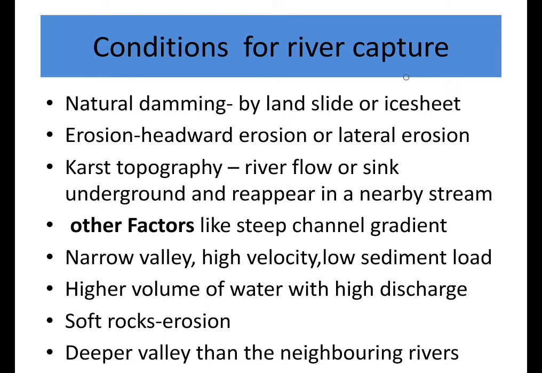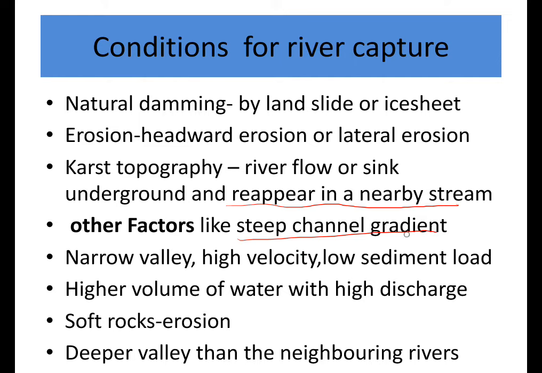So, conditions of river capture: natural damming by landslide or ice sheet sliding, and erosion. It could be headward erosion or lateral erosion. Lateral erosion is due to meandering, and karst topography. In karst topography, the river flows underground or sinks down and reappears in a nearby stream.